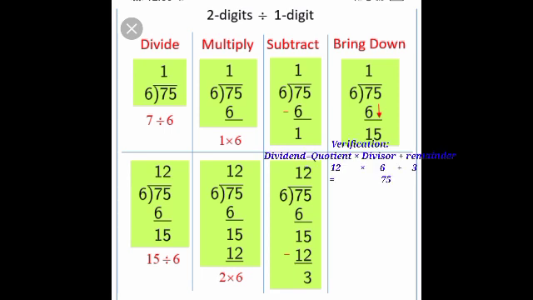So we know how to do 2 digit by 1 digit division. Yes, my dears, did you all understand how to do division and what division is? We have now recollected the terms used in division and all.